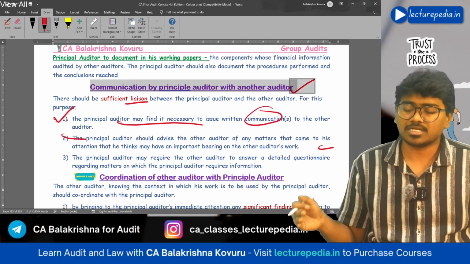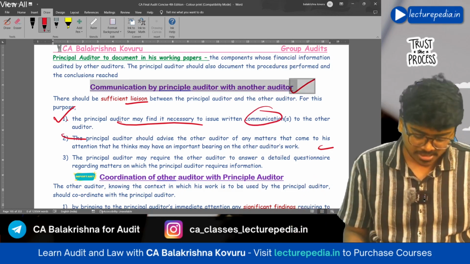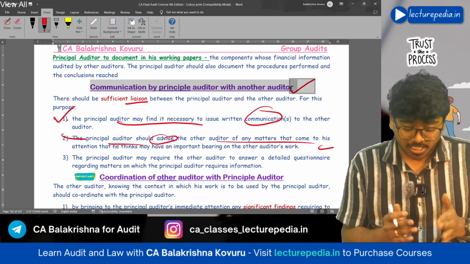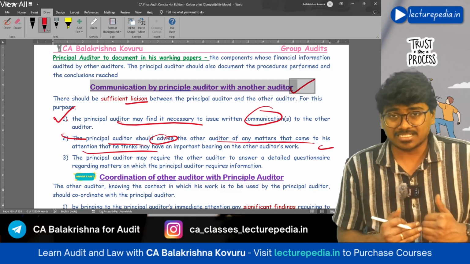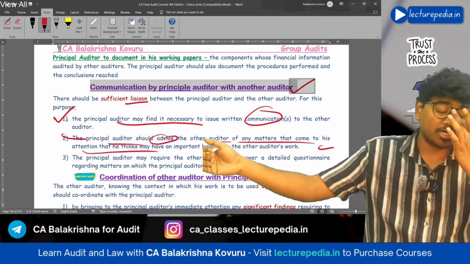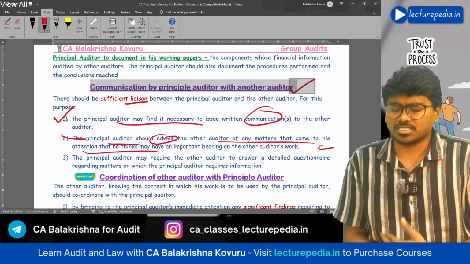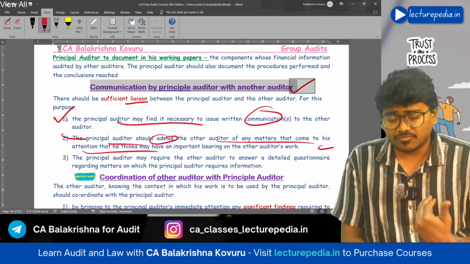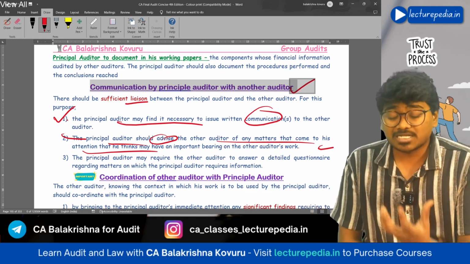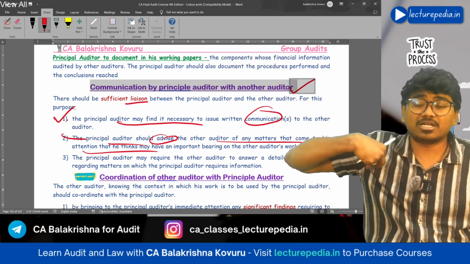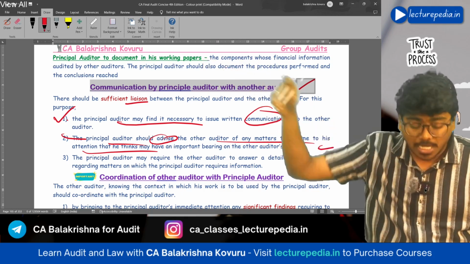Now, the principal auditor may find it necessary to issue written communication to the other auditor. Okay, the principal auditor can communicate with the other auditor through written communication. The principal auditor should advise the other auditor of matters that may come to his attention that he thinks are necessary for the purpose of the other auditor's audit. Okay, while conducting his audit of the CFS, if he finds any matter that he feels is necessary for the purpose of audit of a component auditor, then the principal auditor has to communicate this matter to the other auditor.